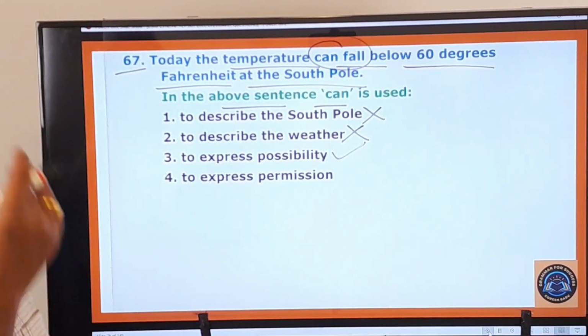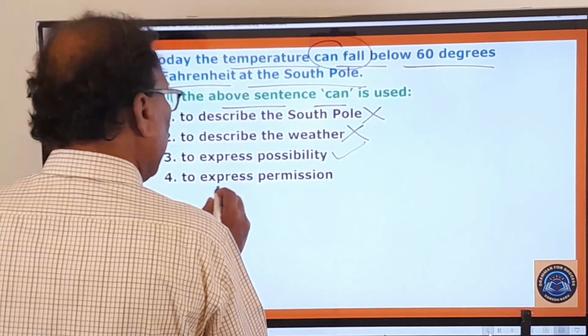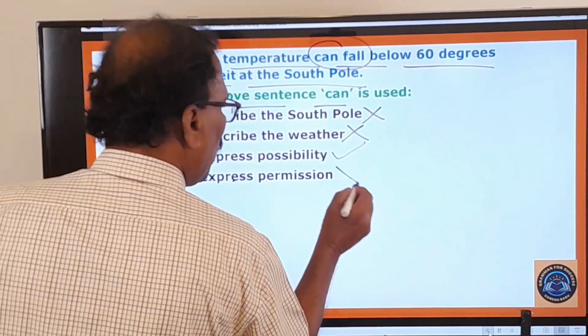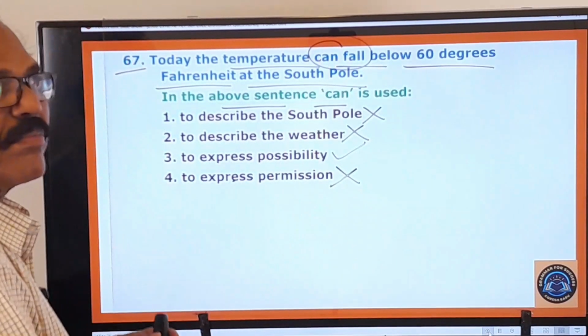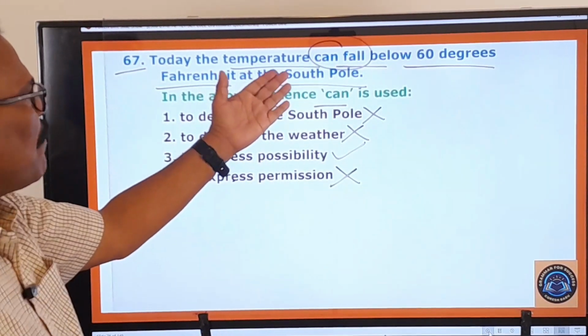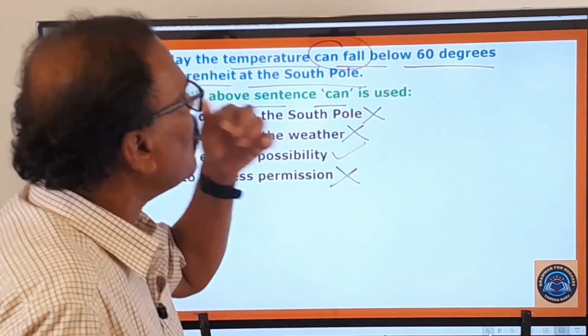You know that very well. It's a beautiful modal auxiliary. So it can indicates what? To express permission. No. So can fall means no, it's a possibility. At the South Pole, the temperature is very likely to fall below 60 degrees.